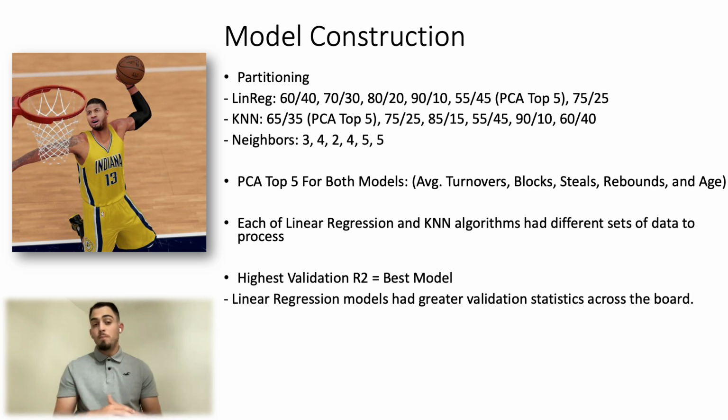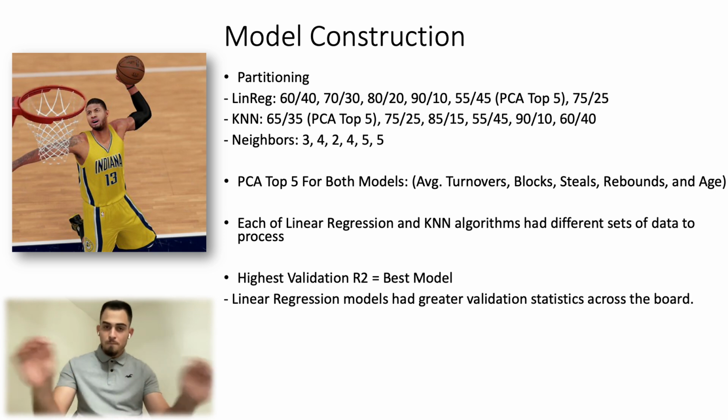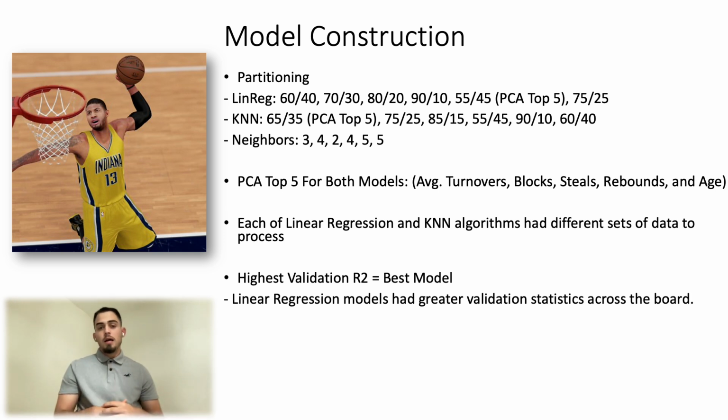As it pertains to the principal component analysis, the PCA, I did top 5 for one of the 6 models in both of the algorithms. And interestingly, for both of those models, when I did the PCA component analysis, the top 5 components, or the top 5 predictive variables, that it churned out were average turnovers, average blocks, average steals, average rebounds, and player age. And so I used those for the PCA top 5 model particular to each algorithm.